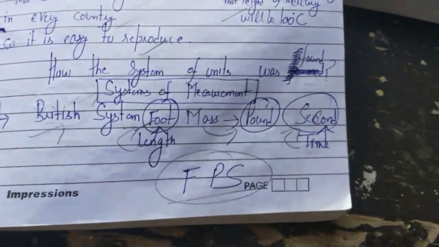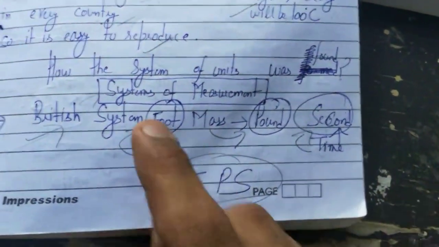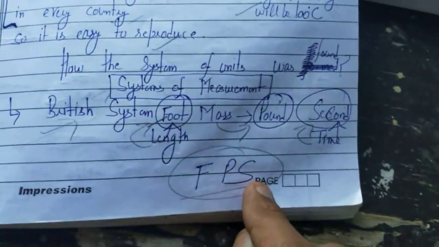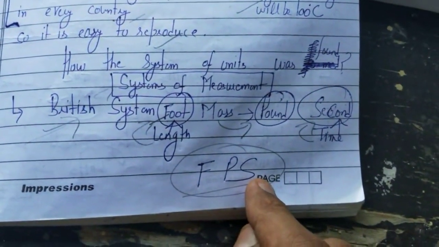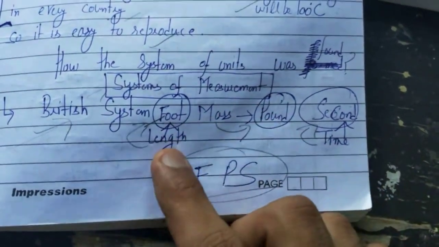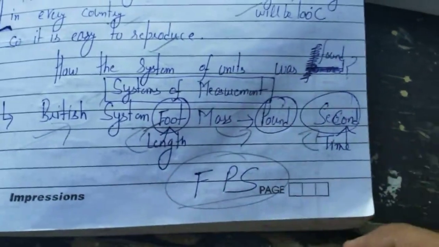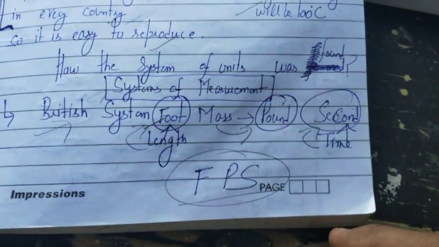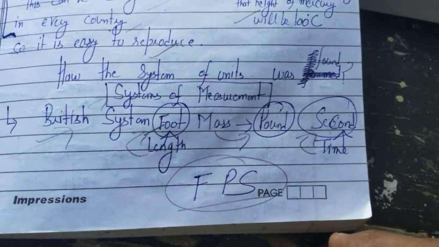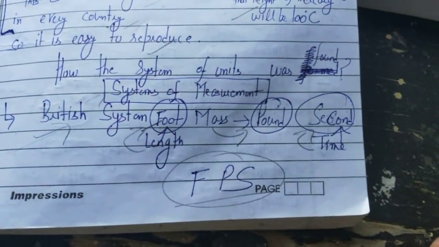Different systems of units are used for measurement. Britishers used FPS. The mass is measured in pound, length in foot, and time in second in the FPS system. It was invented by Britishers.